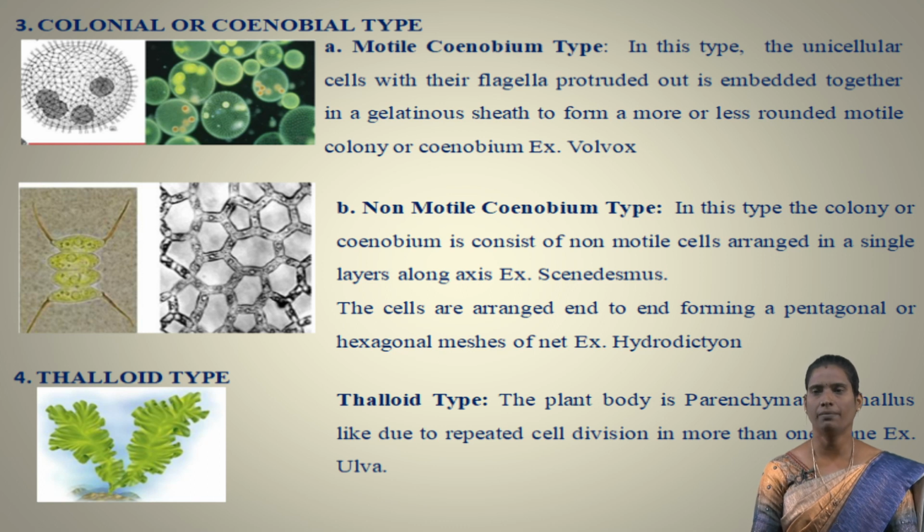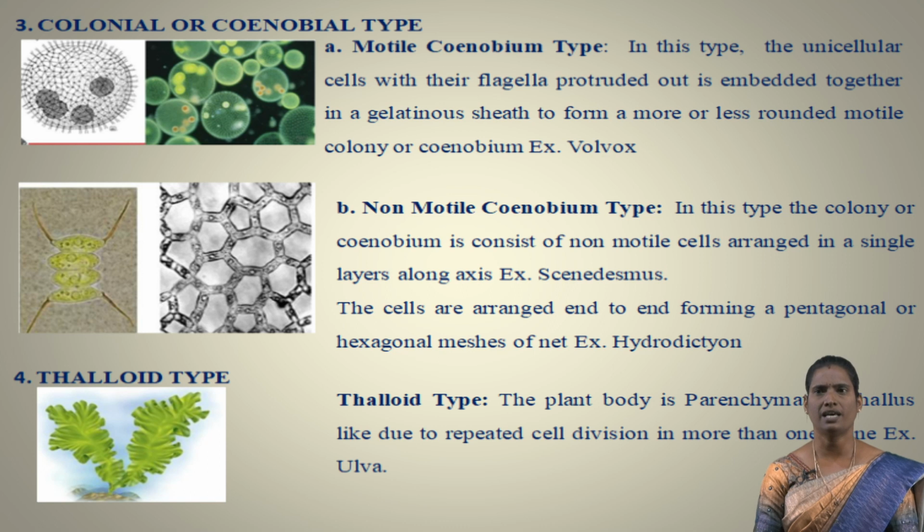In the motile coenobium type, the unicellular cells with their flagella protrude out, embedded together in gelatinous sheets to form a more or less rounded motile colony, that is the coenobial type. Example, Volvox. Next type, non-motile coenobium type. In this type, the colony or coenobium consists of non-motile cells arranged in a single layer along an axis.